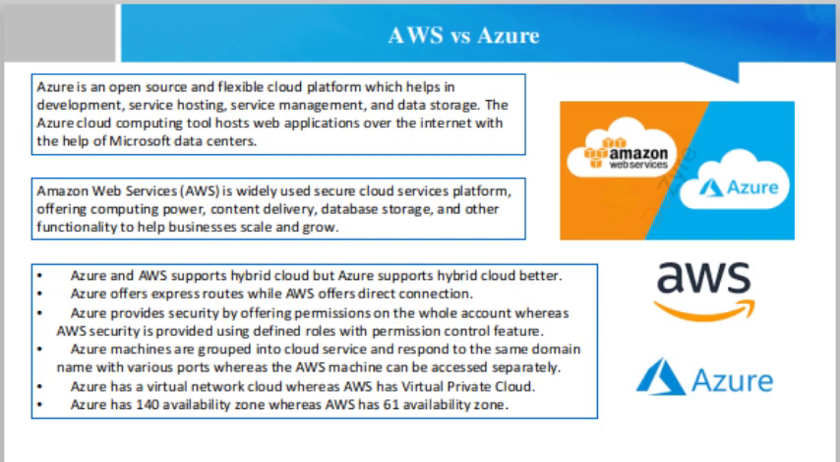AWS was launched in 2006. At present, AWS offers more than 100 services related to databases, computing, application development, infrastructure management and security. AWS has its own offices located in 16 geographical locations.